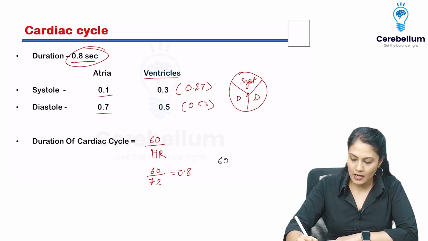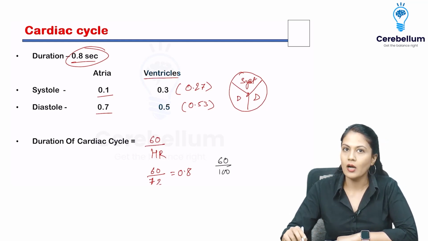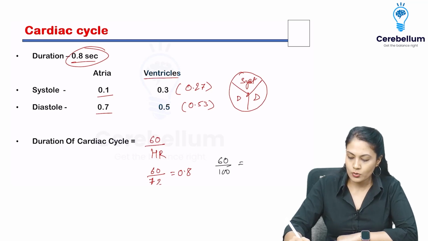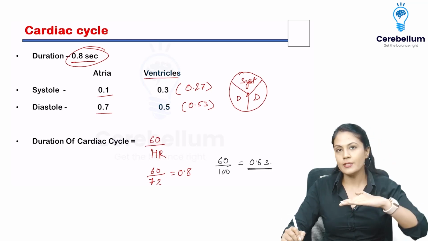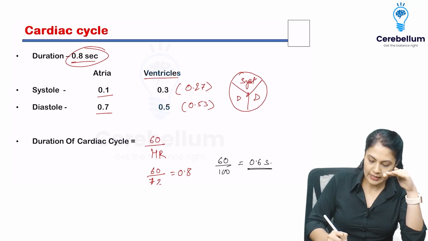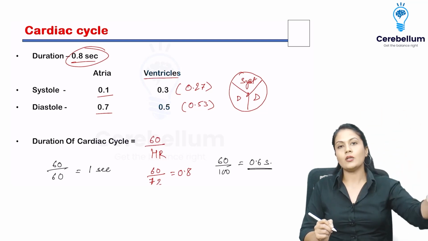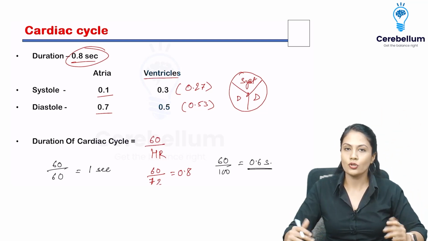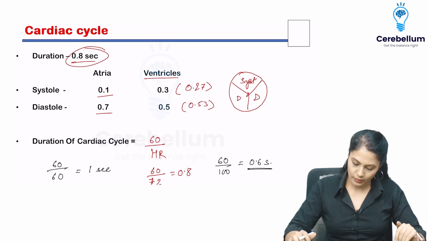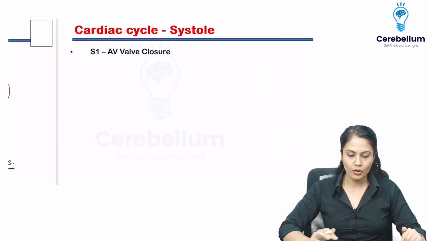If I increase the heart rate, let's say to 100 instead of 72, it is going to be 0.6 seconds. That means the cardiac cycle duration has been reduced, right? And if I decrease the heart rate, I am going to get a whole 1 second for the contraction and relaxation, or the diastole, of the heart. Alright, so please remember that.